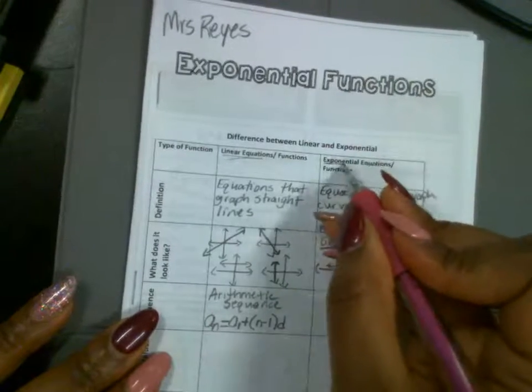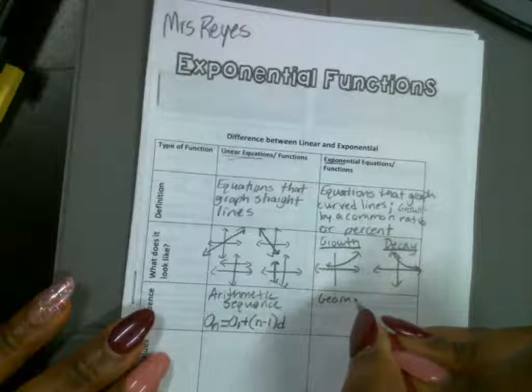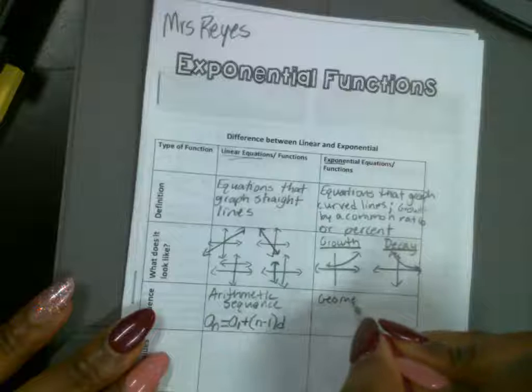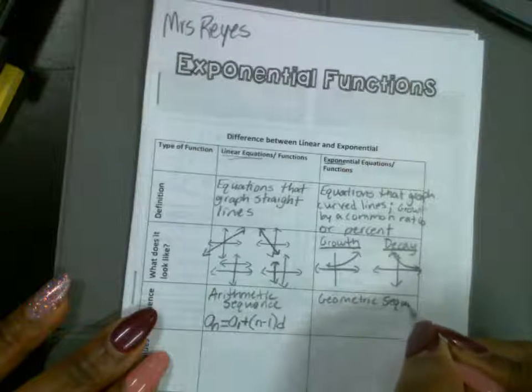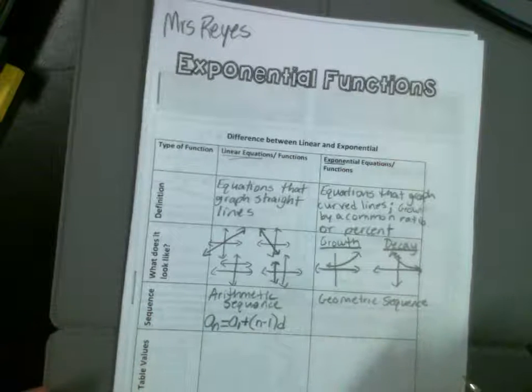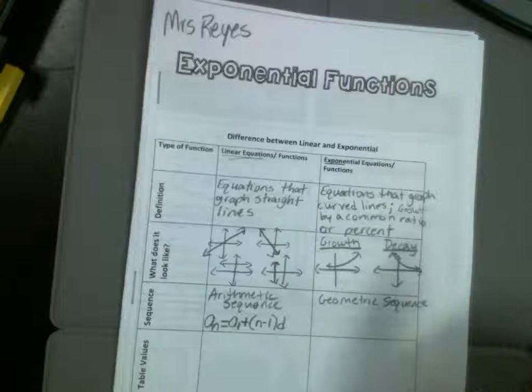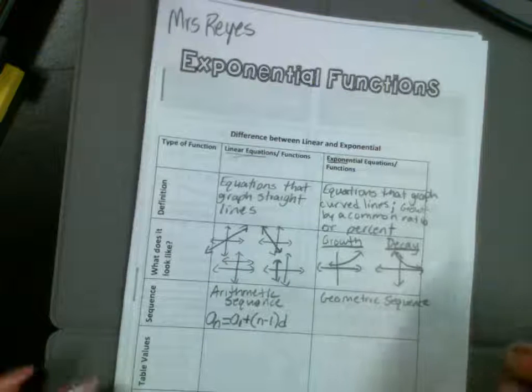So exponential functions are geometric sequences because you're multiplying to get to the next number. Even if it looks as though it's being divided, you always write it in terms of multiplication. So if you're dividing by 2, that means you're multiplying by what? By 1/2. Okay. All right.